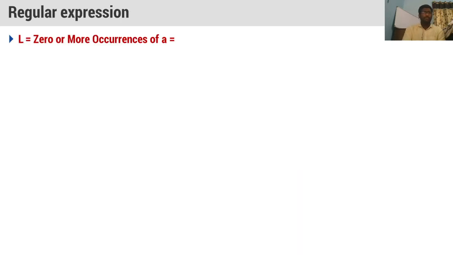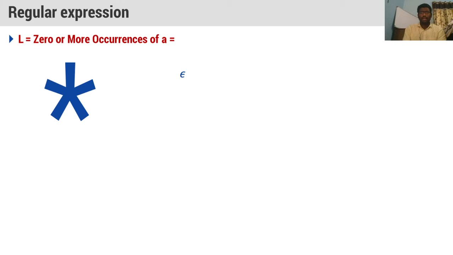And we will see what is this regular expression. L equal to 0 or more occurrences of A. So this is called clean closure symbol. Clean closure means what? Suppose if I want to write 0 or more occurrences, I will denote it with star symbol, that is called clean closure.